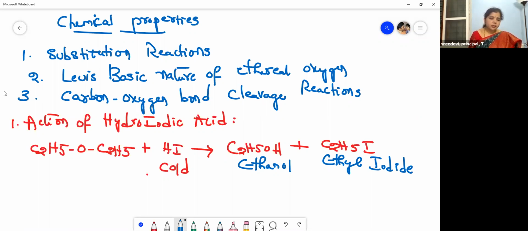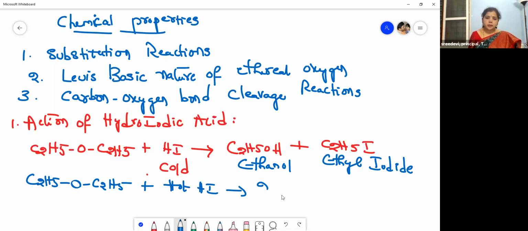So with hot HI, what do you get? Diethyl ether, C2H5OC2H5, when treated with hot HI, you will get 2 moles of ethyl iodide, 2C2H5I. And what is eliminated? Water is eliminated.